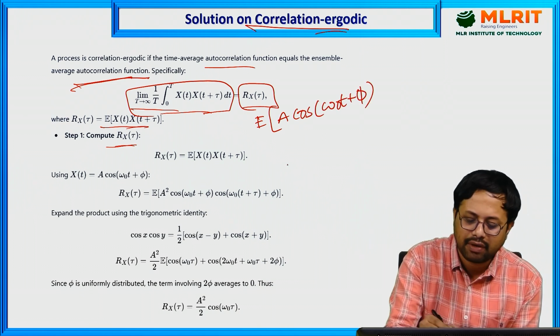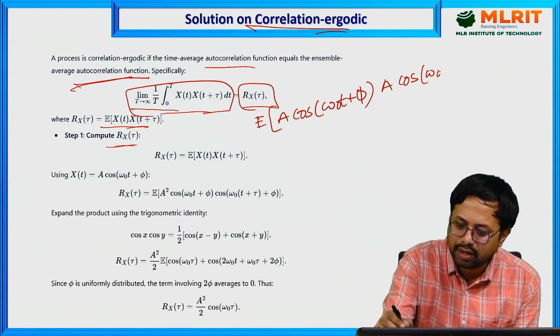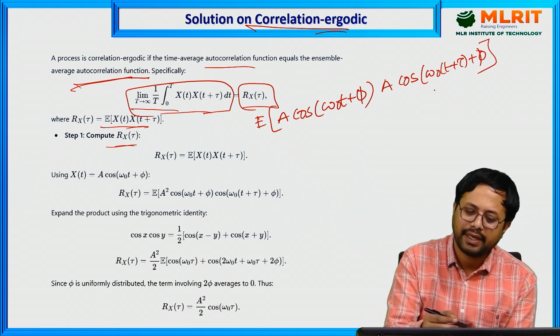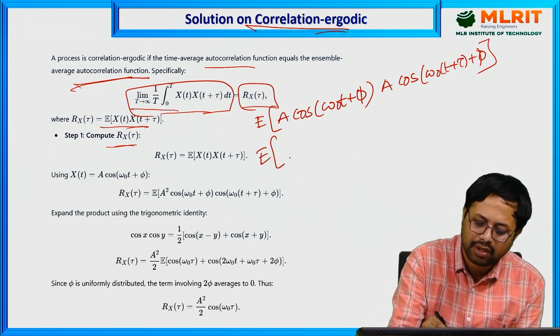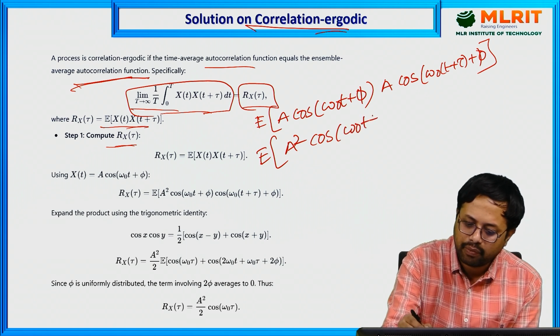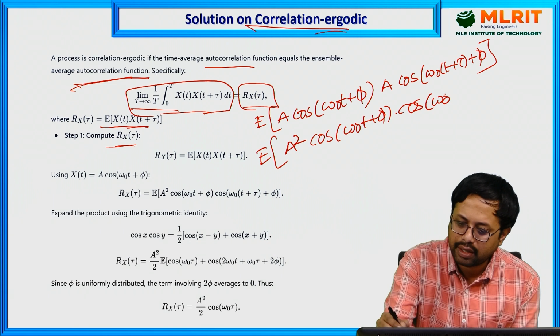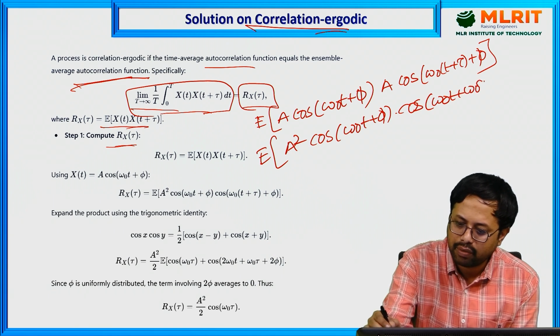Next, x of t plus tau means A cos of omega naught t plus tau plus phi. Now you multiply it, and you get the expectation of A squared cos of omega naught t plus phi, cos of omega naught t plus omega naught tau plus phi.